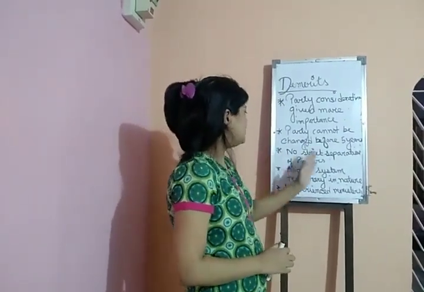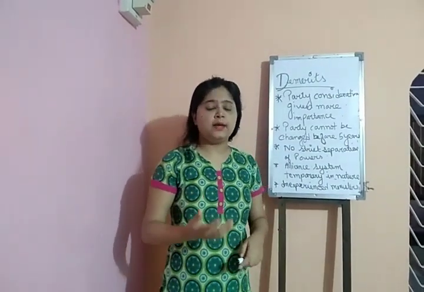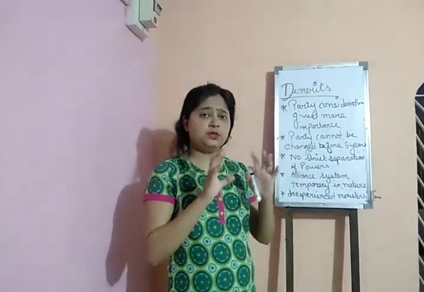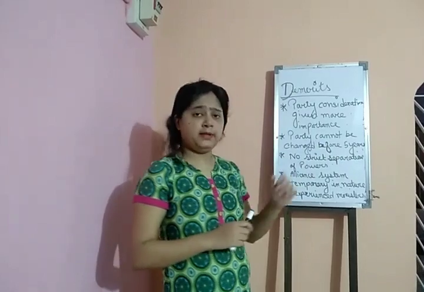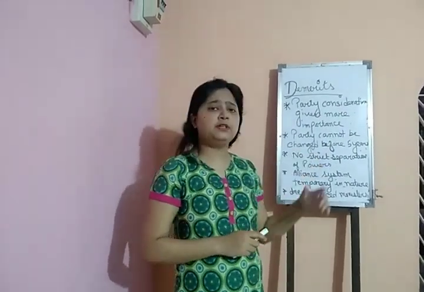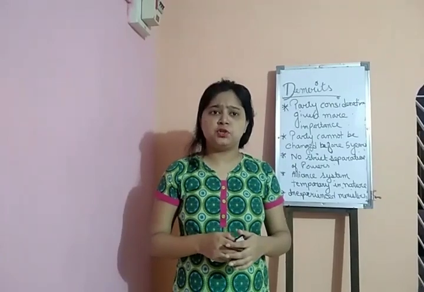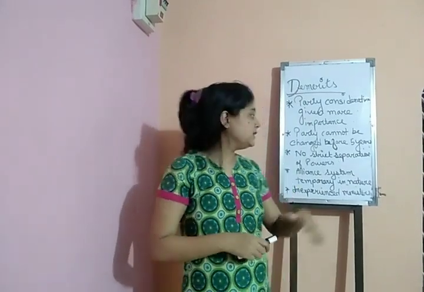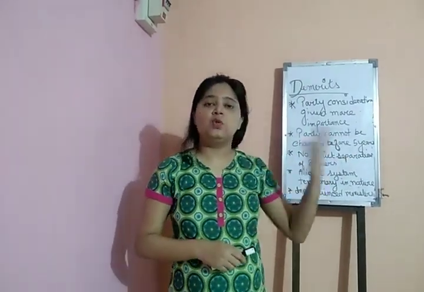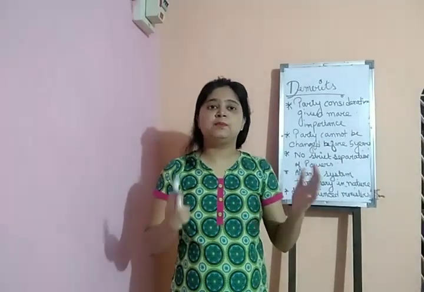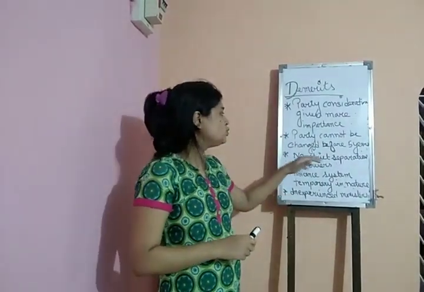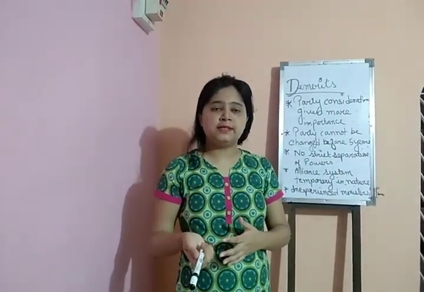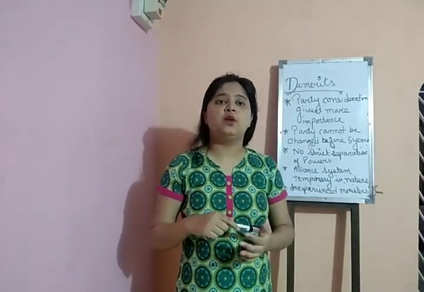Another demerit is no strict separation of power. I also mentioned that in the parliamentary form of government, the relationship between the executive and the legislature is how that government came into being. Therefore we see that in the parliamentary form of government there is no strict separation of power. The executive's problem is solved by passing a law by the legislature, since there exists a close, cordial relationship between these two organs of the government. Since there is no strict separation of power, the executive can interfere in the works of the legislature, and the legislature can also interfere in the works of the executive.